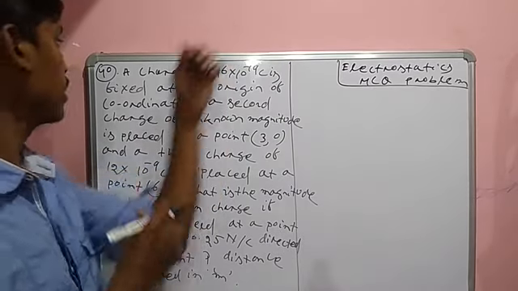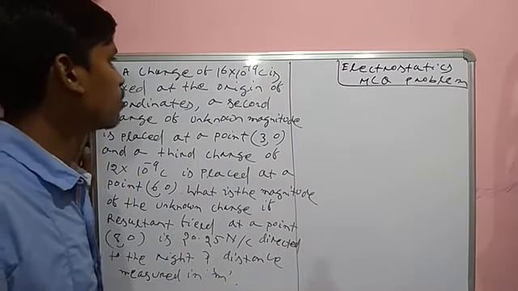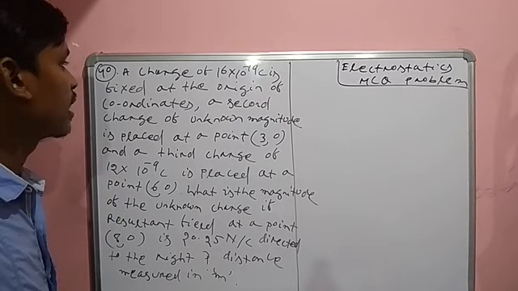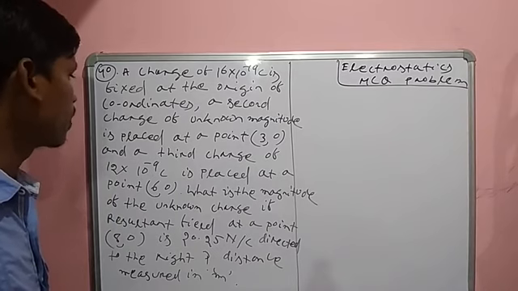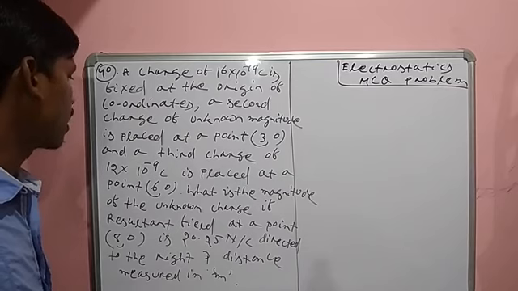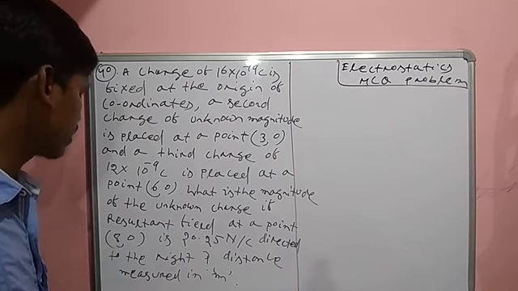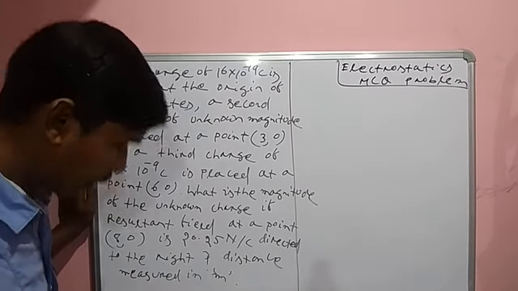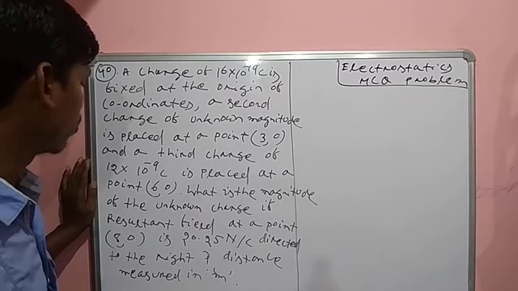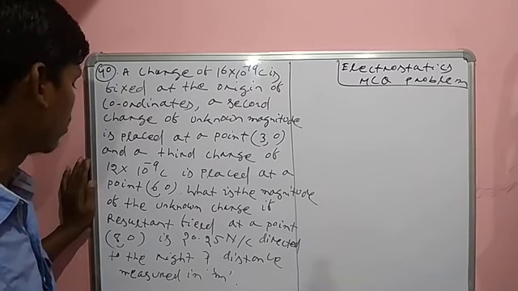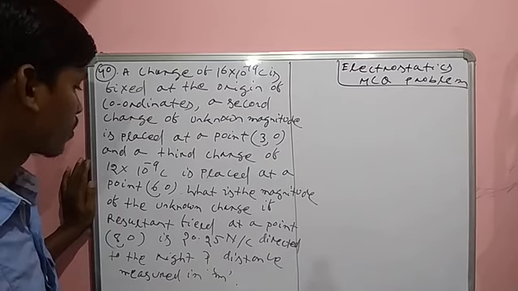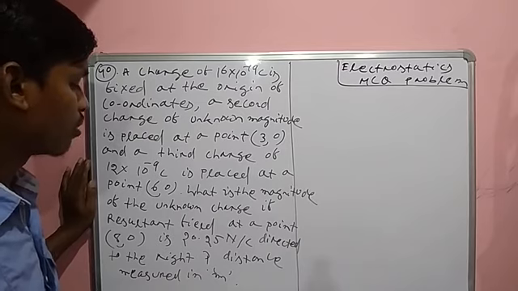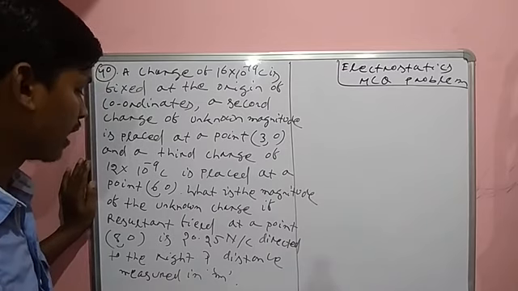Here is question number 40. A charge of 16 into 10 to the minus 19 coulomb is fixed at the origin of coordinates. A second charge of unknown magnitude is placed at a point 30, and a third charge of 12 into 10 to the minus 9 coulomb is placed at a point 60. Find the magnitude of the unknown charge if the resultant field at a point 80 is 20.25 Newton per coulomb directed to the right.